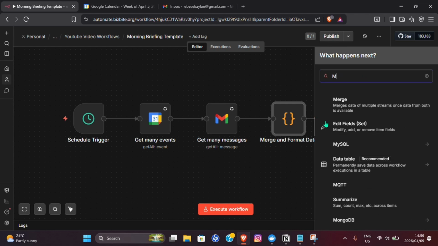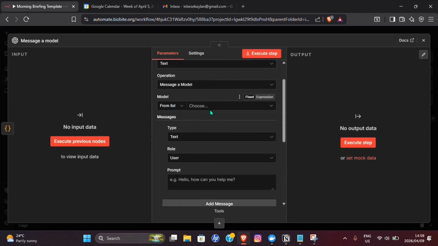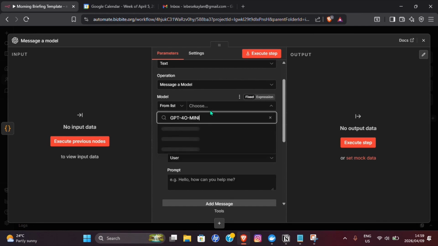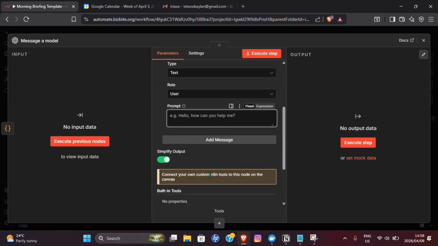Now you want to go ahead and type in OpenAI, and then you want to message a model. Now here, the list, I recommend you going with GPT-4o mini, as that one is the cheapest and it takes quite a while to even finish up 5 credits. I'm telling you, it takes so long to just finish up 5 credits with this, and that's a great thing. And it's so cheap and it works so well.